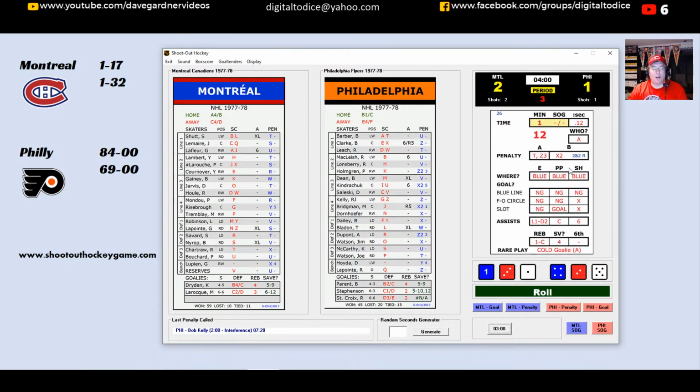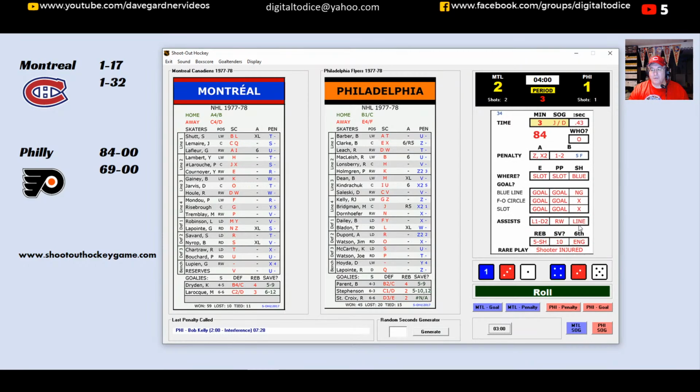Desperation time. They're going all out, but that cost them because it's going to be a scoring chance for Montreal. Here it is. It's LaRouche. It's a 2-on-1 the other way. LaRouche moving into the slot. LaRouche moving in. LaRouche scores. So the Flyers sold out. They were pinching in deep, looking for that goal. And LaRouche took off down the ice, and he scores on Perron, and it's now a 3-1 game.